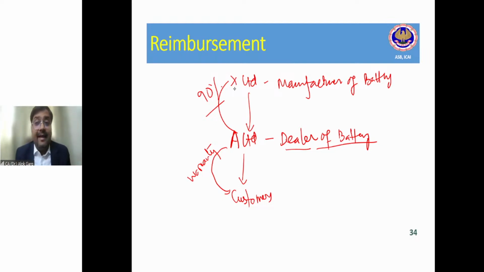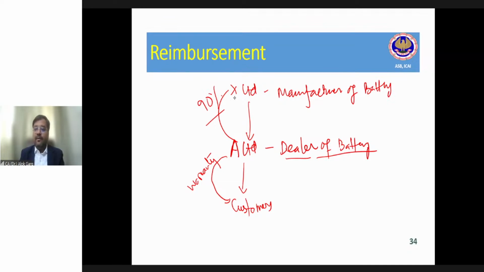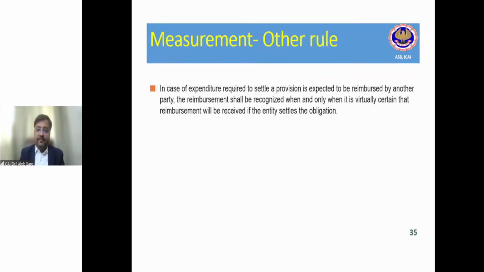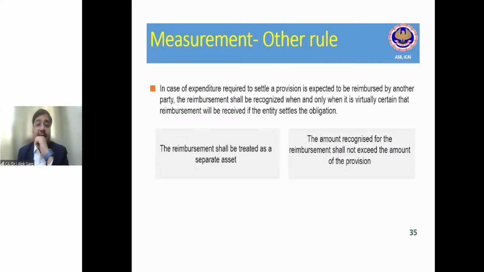Is it clear? And hence the parties are not the same, and hence the offsetting of asset and liability will not be there. You have to recognize a provision liability in the balance sheet on the liability side with a gross amount, and you have to create a reimbursement asset on the asset side with a gross amount of 90 lakh rupees. Is it clear? I hope it is clear to all of you, friends. But the standard says that. So let's discuss this. Then I'll clarify some more things.